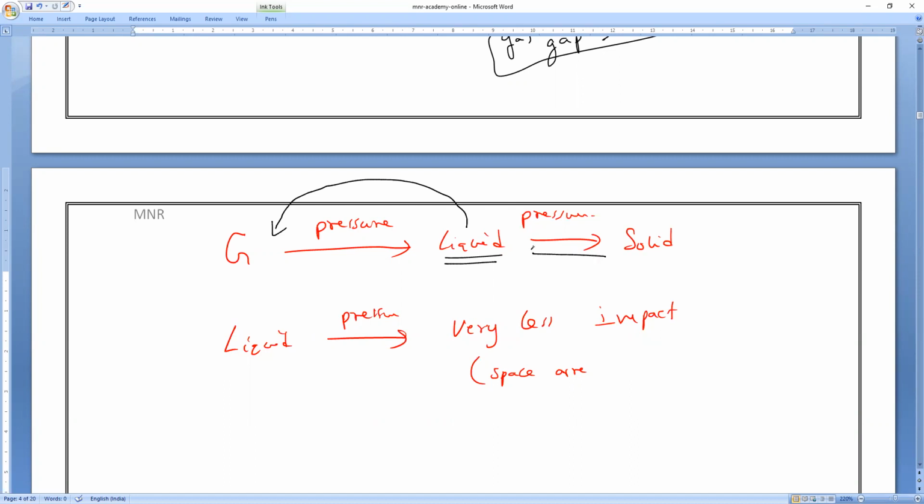By increasing pressure, gas turns into liquid, and again by increasing pressure, it turns into solid. By decreasing pressure, solid turns into liquid, and by decreasing pressure again, it turns into gas. Understood?